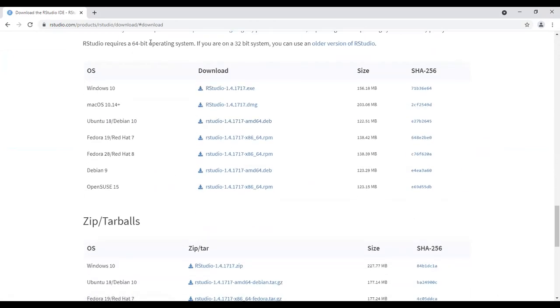So here we can see different versions over here which we can download. The downloaded file will be in this format. After downloading the file, just click on that file. A window will appear showing certain options like next, cancel, finish. So just click on next, next, next 3 times and then click on finish. So RStudio will be installed in your system.